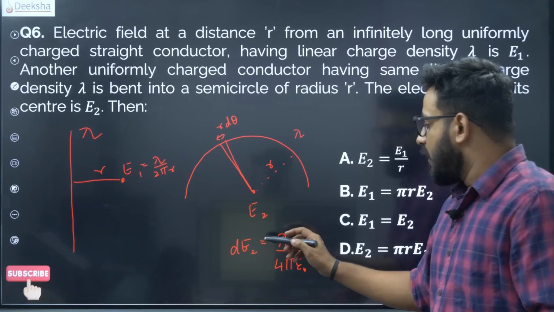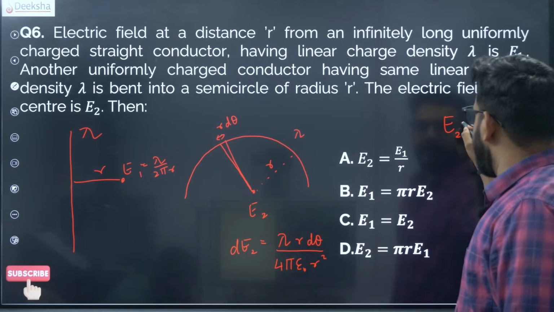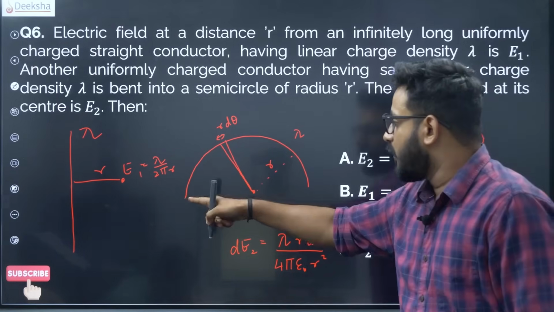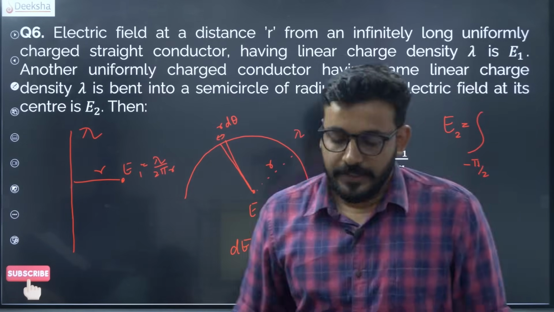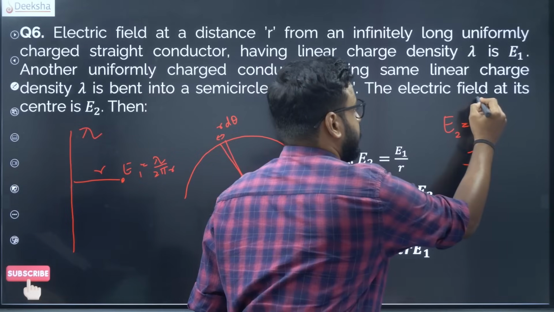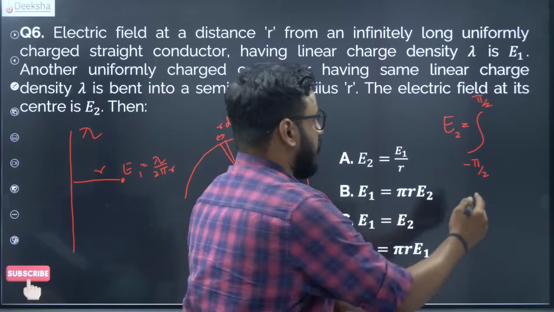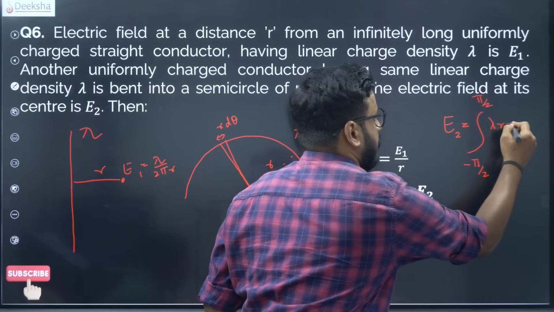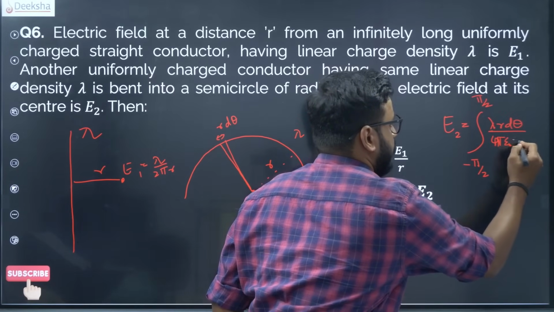Now the only thing is you have to integrate. If you want E2, you have to integrate from negative pi by 2 to positive pi by 2, applying the same expression, lambda r d theta divided by 4 pi epsilon naught r square.